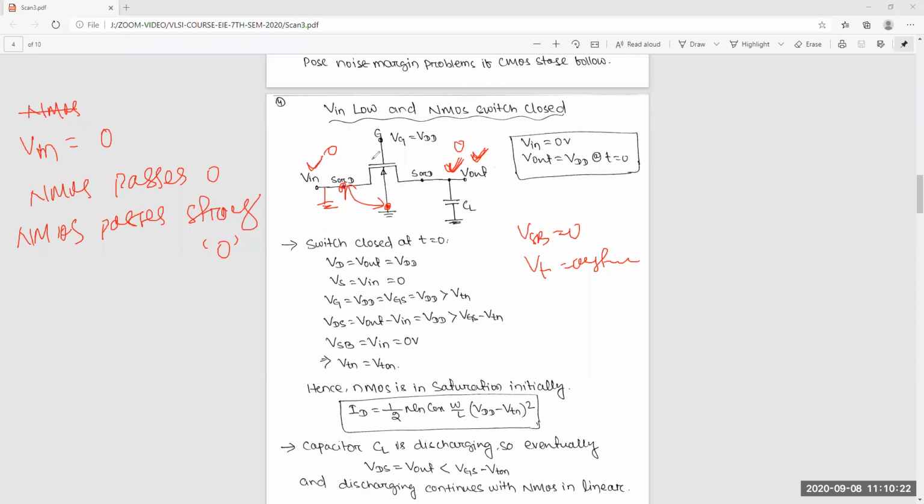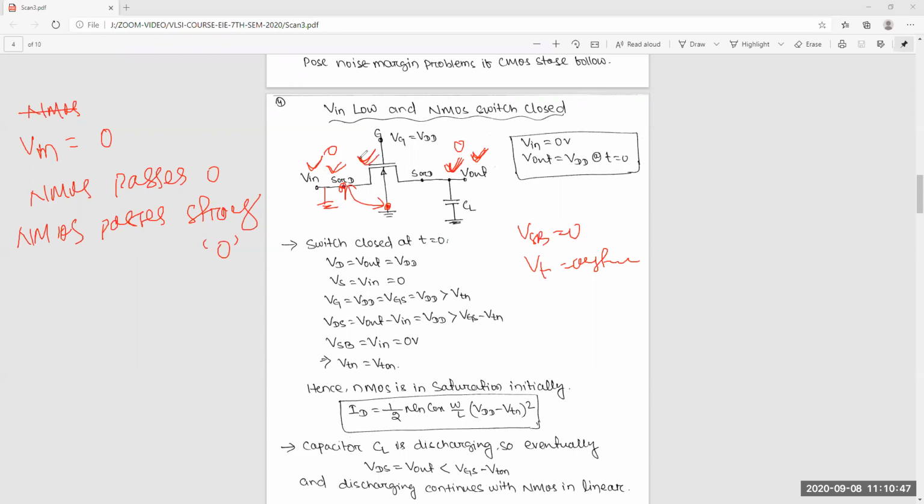So for the same NMOS switch, if you pass 0, then it is good. That's why I said for the PDN, pull-down network, NMOSes are always connected. For good 0, this configuration is okay.